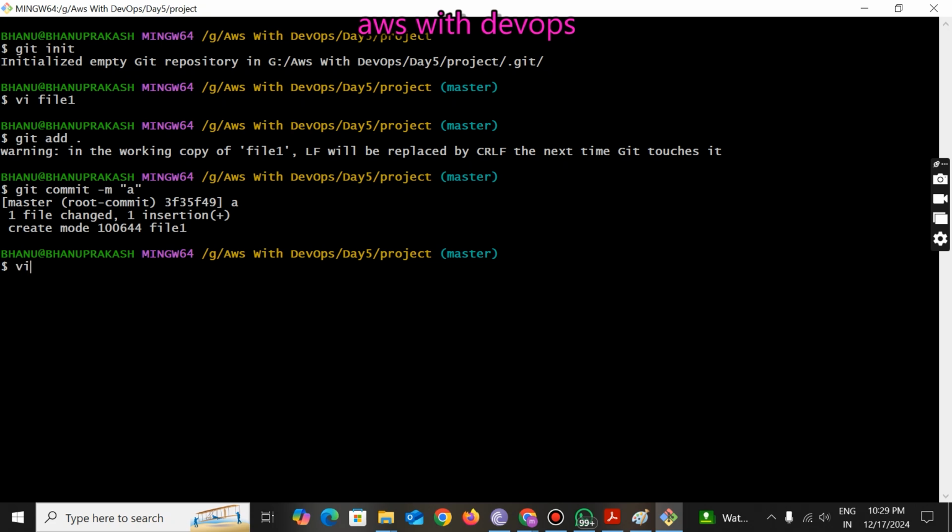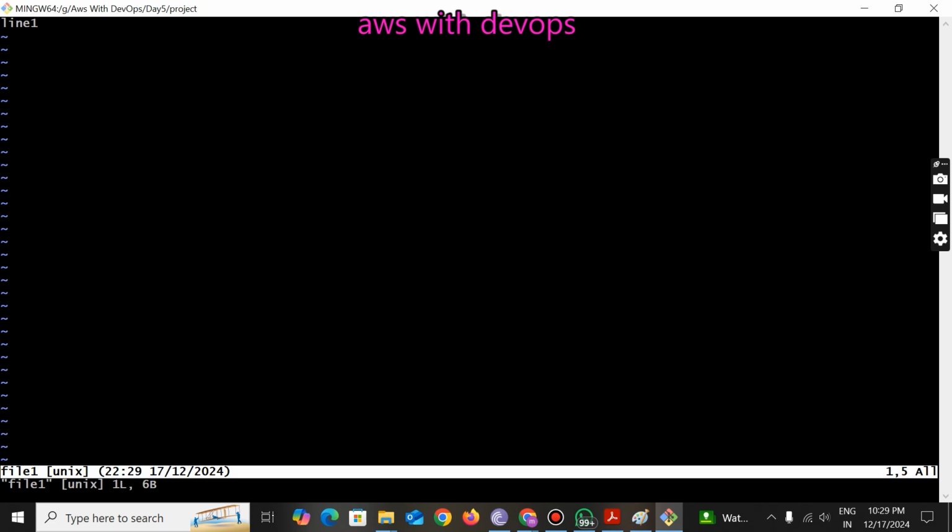Now if I try to modify the same file, what happens? I will again open that file, vi file1. With the help of the vi editor, I am going to modify the same file. I go to insert mode here and add one more line, line 2. Now :wq, save and quit. The developer is doing some minor changes in his code.